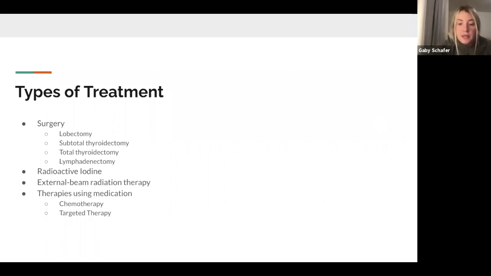Targeted therapy is a treatment that targets the cancer-specific genes, proteins, or the tissue environment that contributes to cancer growth and survival, while limiting damage done to normal cells. The FDA has approved targeted therapies for different types of thyroid cancers.